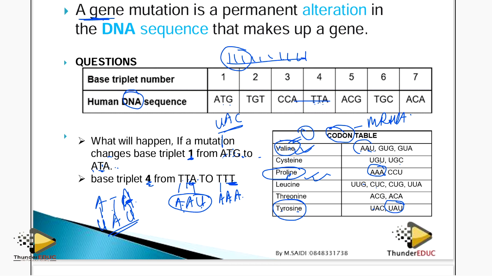Yes, the mutation has occurred inside the cell, but it does not affect the organism having the cell. Why? Because they code for the same amino acid. That's what it means.